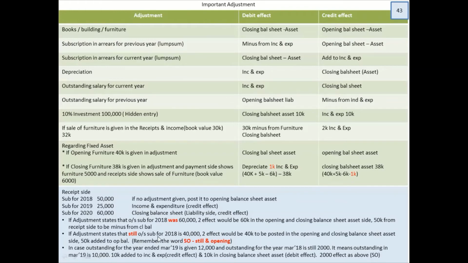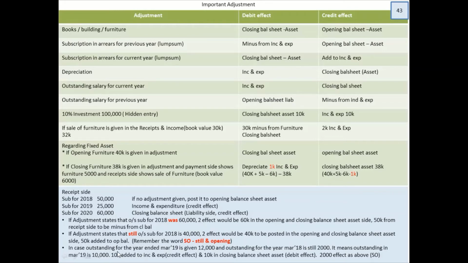Now students always get confused. That's why I have written this word was and still in red color. Let's look into the word still outstanding. The still outstanding means I have just taken the word so. So still and outstanding, I have used the word so. So means so still and opening I have used. Okay. So what does that mean? Whenever you come across the word still outstanding, you should know that this amount of 50,000 should be put in the opening balance sheet. So the word so will help you to recollect. You will not have any confusion.